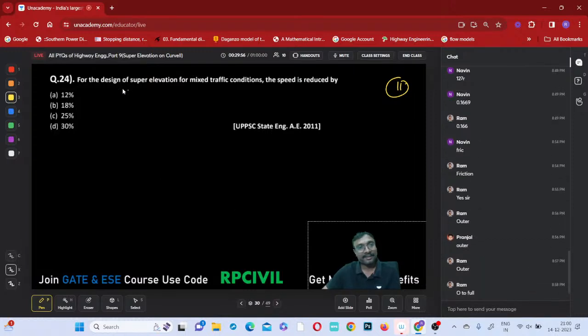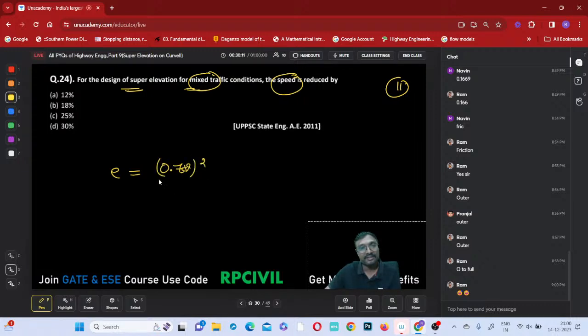For the design of the super elevation rate for mixed traffic condition, the speed is reduced by how much? If you remember, e will be equal to 0.75 V whole square by gR. What does it mean?